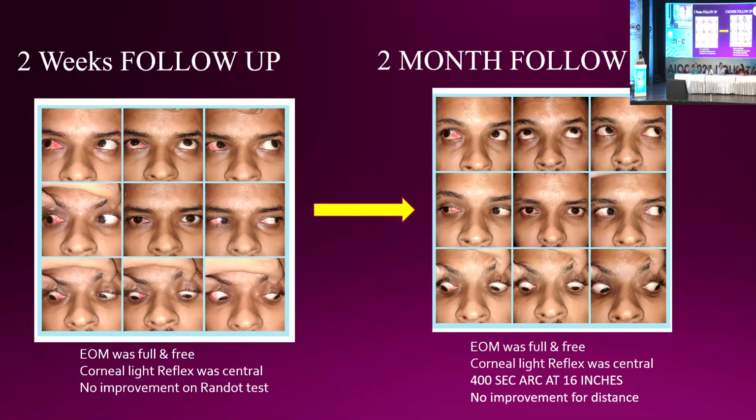400 seconds of arc apart. Good improvement in stereopsis is there, but for distance, you don't measure the distance stereopsis, do you? You have not measured it. For distance, sir, for near there is an improvement of stereopsis. So the distance is mentioned as 16 inches. For near stereopsis, the distance which we usually take is 40 centimeters or 50 centimeters. That's okay. 16 inches is not too bad.